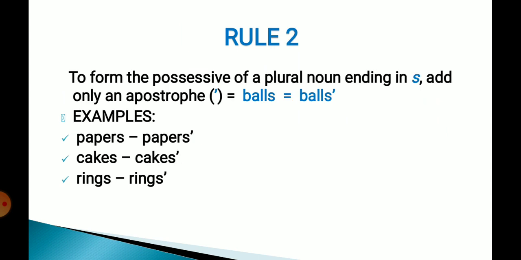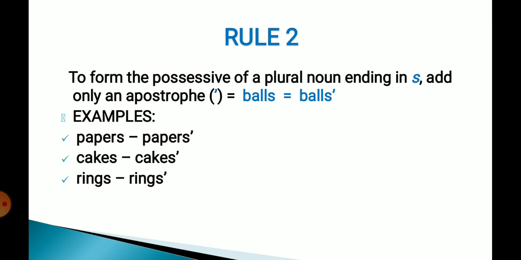Rule 2 was that to form the possessive of a plural noun ending in s, add only an apostrophe. There are plural nouns, which talk about more than one, bahuvachan. In plurals also there are two categories. Some plurals end with s, some plurals do not end with s.